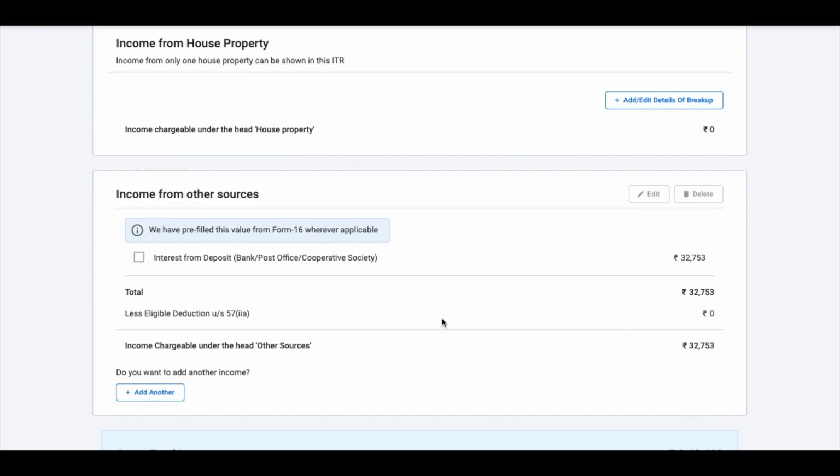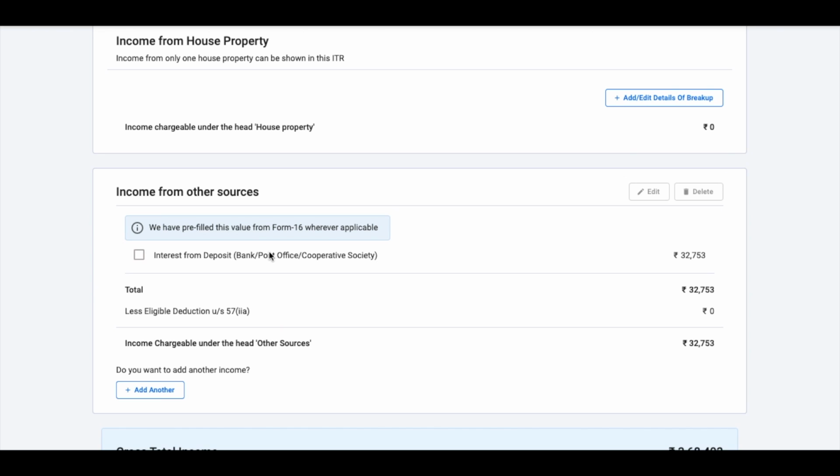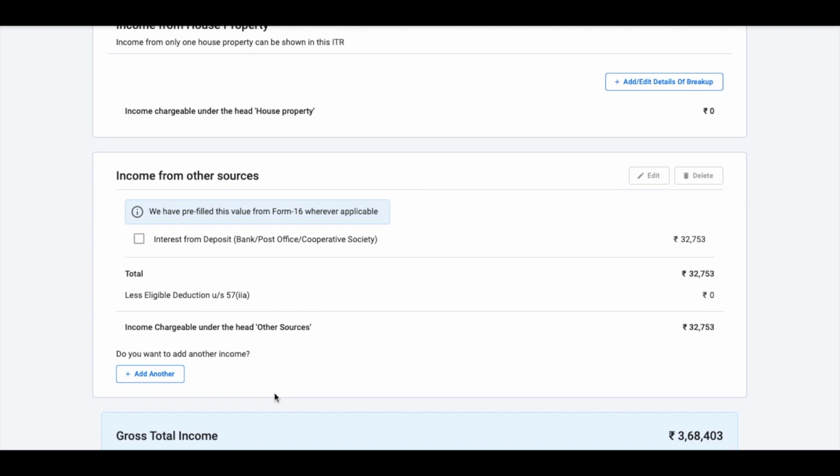Then you have income from other sources. Now most of this income will get auto-populated. So for instance, if you have any fixed deposits, now TDS is applicable on those fixed deposits. So whatever interest you've earned will get auto-populated here. However, you still need to show your savings account interest. Please note, this is very important.